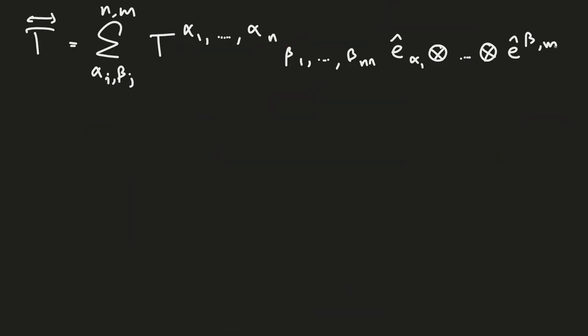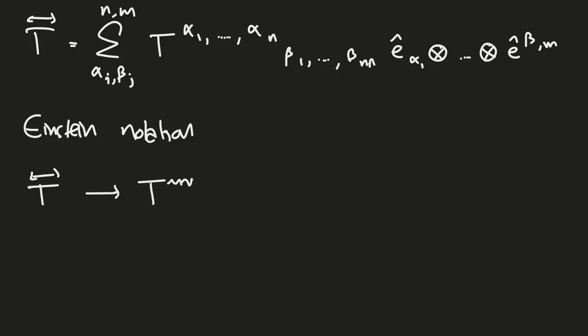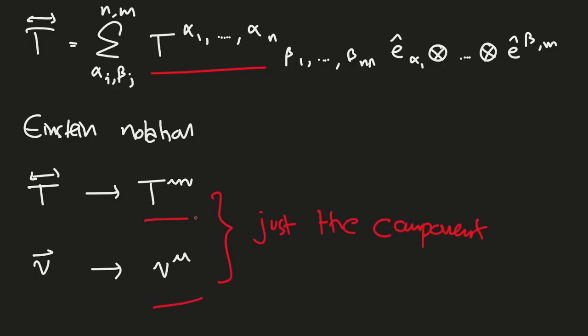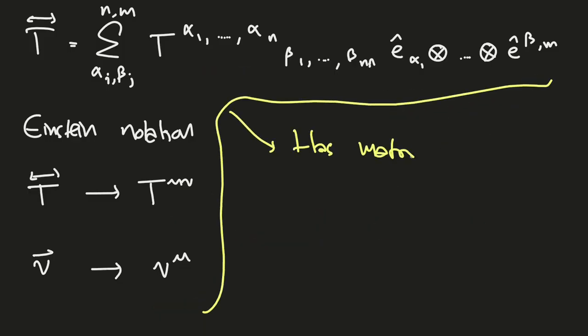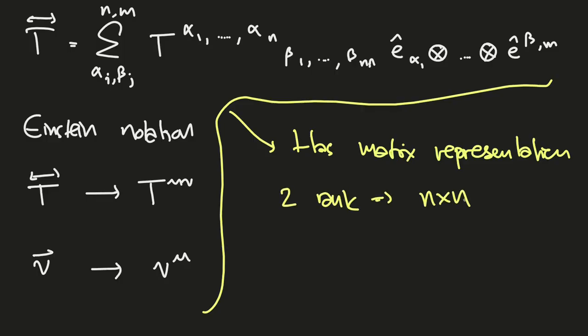Next, I want to introduce Einstein notation, where instead of writing the tensor as this, we can denote just the tensor component as T^{μν}. For a vector, we have this. Or we just write the component without a basis to avoid the long journey of writing all of this notation. Notice that by using Einstein notation, the tensor has a matrix representation. For example, a rank-2 tensor can make an n×n matrix, not n×m, because of physics and transformations in physics.